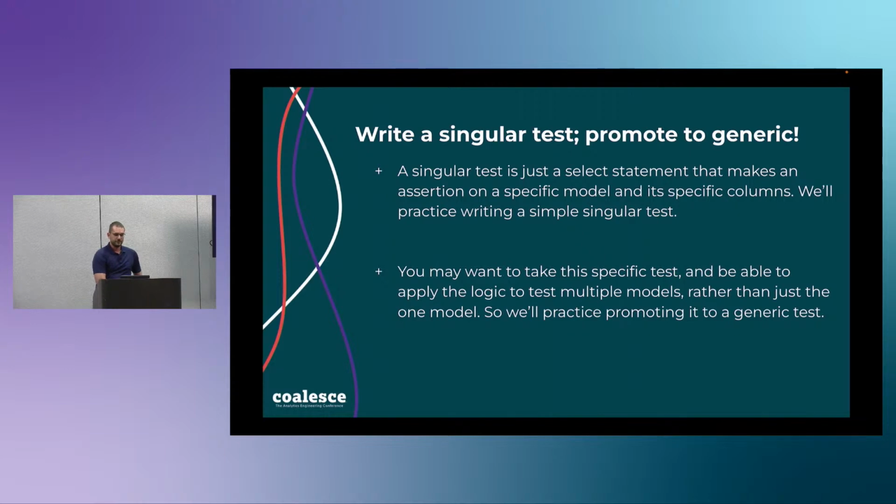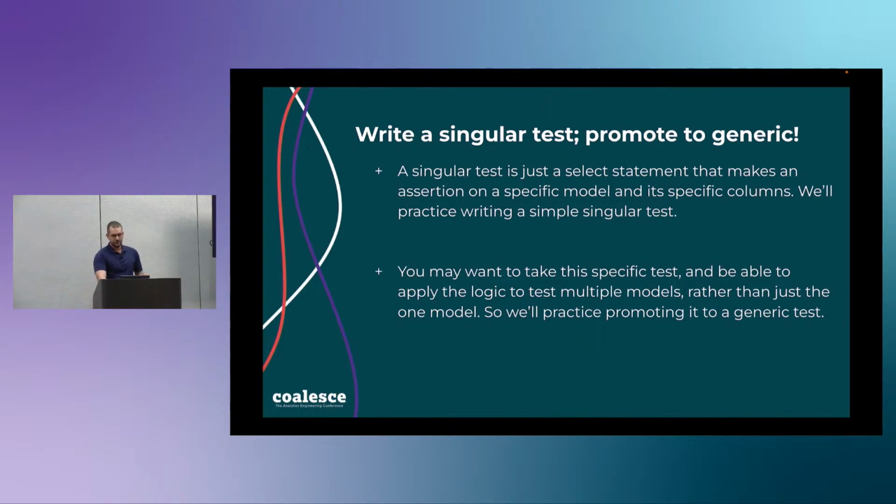So there are definitely use cases for singular tests. They can be useful when you have a really specific thing you want to test for in a model, and that can't be generalized to other models. However, there's a lot of times where it's just easier to write a singular test, and you end up duplicating the logic 4 times. So you write it for one table, it's really easy to copy and paste a file. So I want to show you a better way.